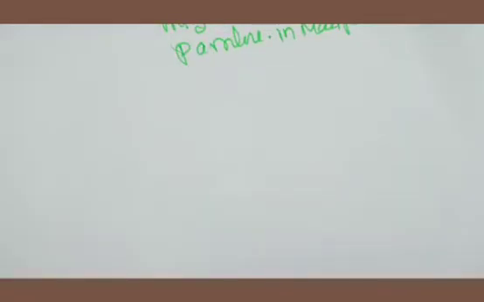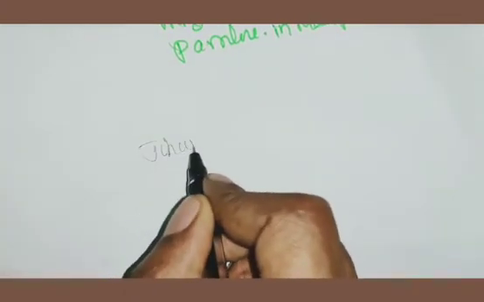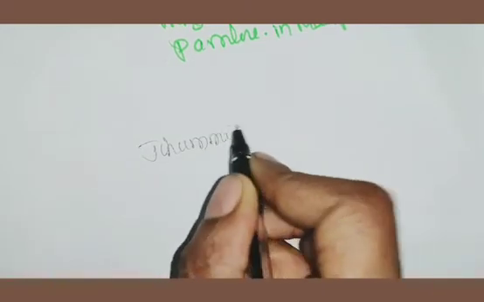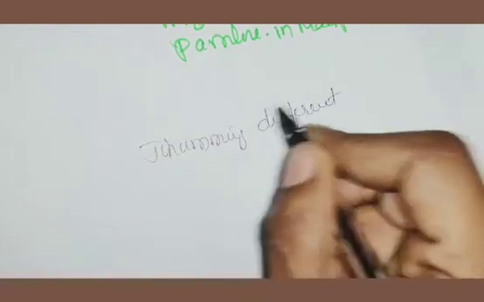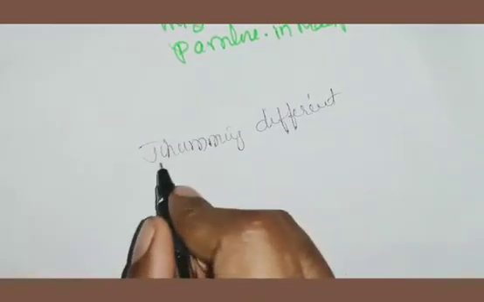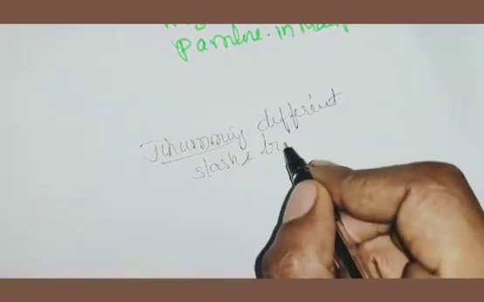And moreover, it has a different name. Jhuming, the slash and burn agriculture, has different names throughout the world.